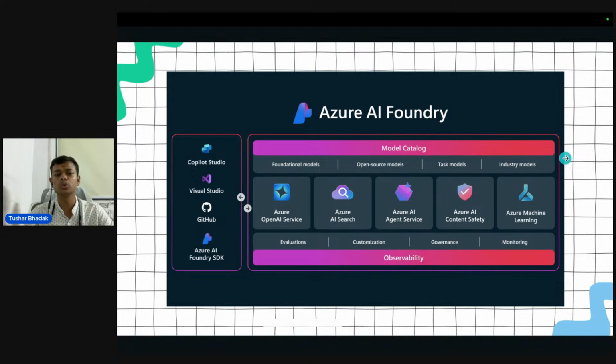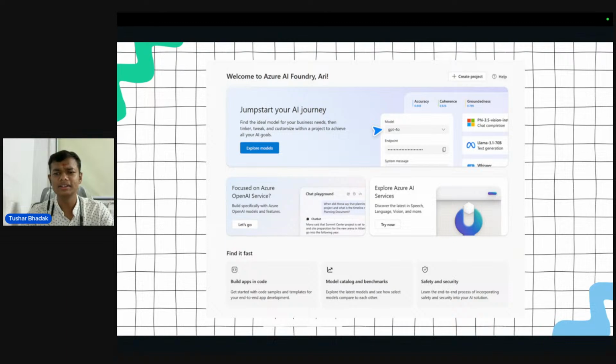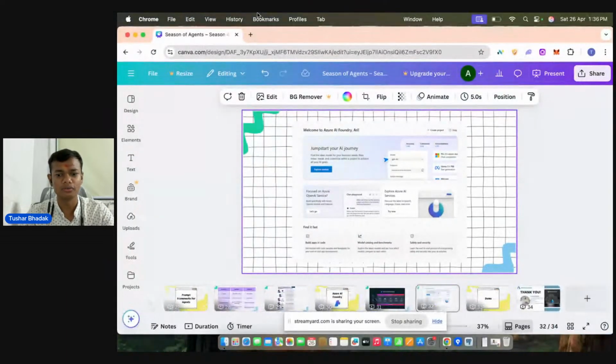If you look at this chart, you see we have foundational models, open source models, task models, and industry models. And not just models, you also have Azure OpenAI services, AI search services, AI agent services, AI content safety, machine learning, and etc. So this is a complete power package, I can tell all AI developers. This is a dashboard of how AI Foundry looks. Now let's see it, and it's time for the demo as well.